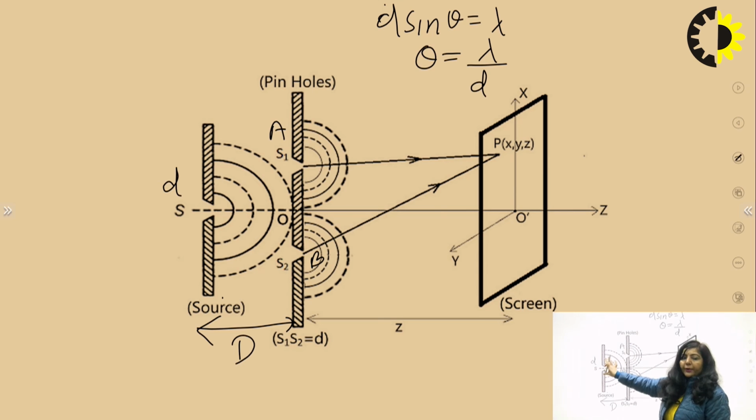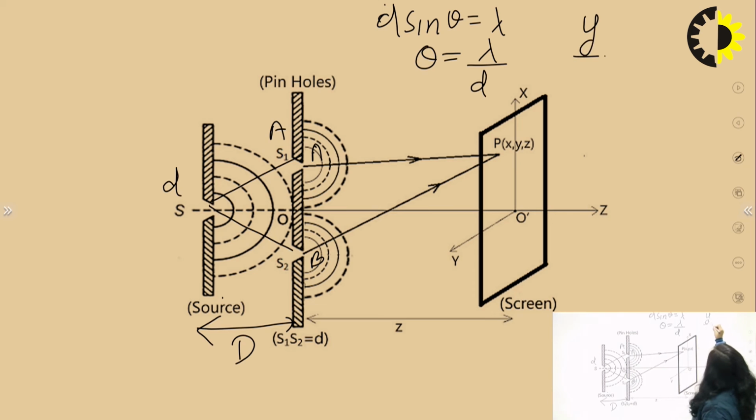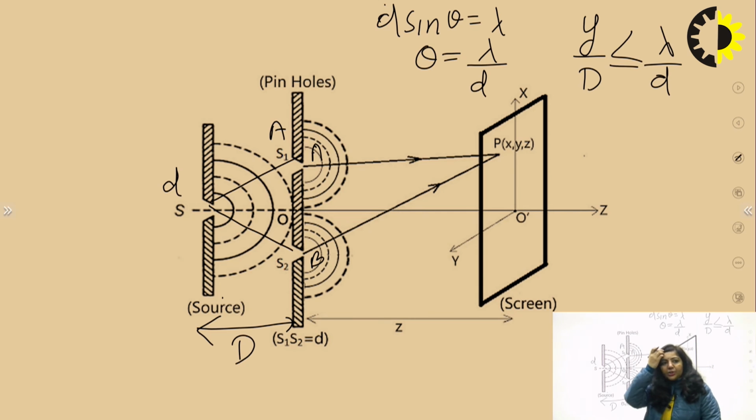So this is for the single slit. And if you find this angle, let this point be A, this one C, and this B, then this angle is equal to arc upon radius. If the arc is y, then y upon D. So if y upon D is less than or equal to lambda by d, then you will have a perfect phase relationship.